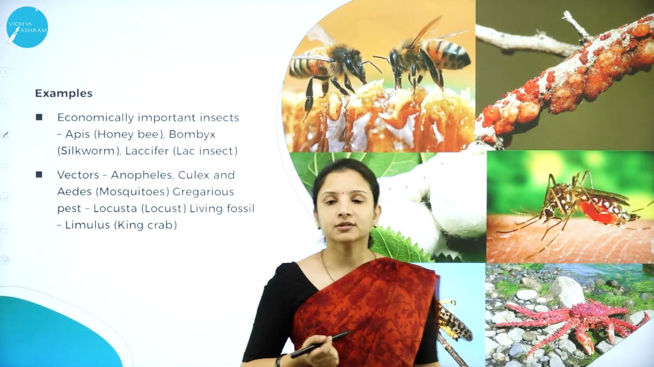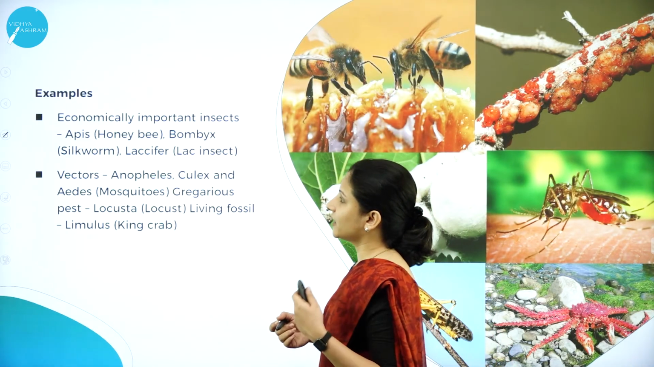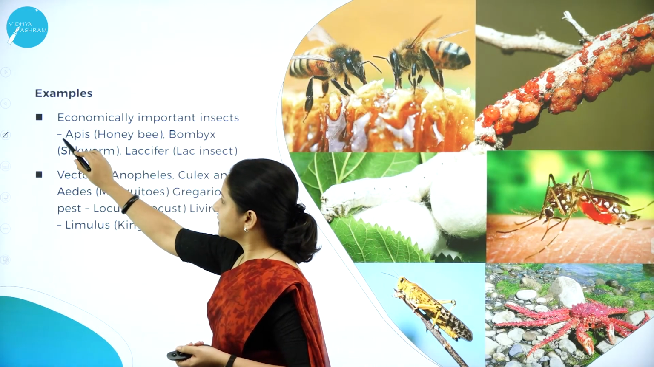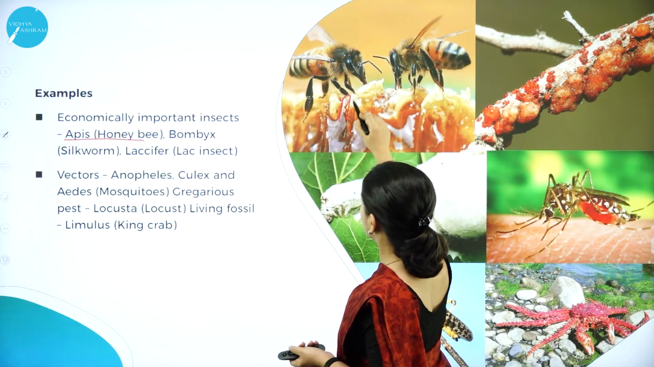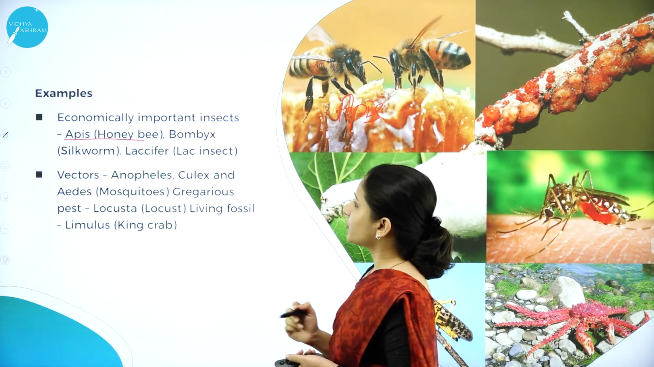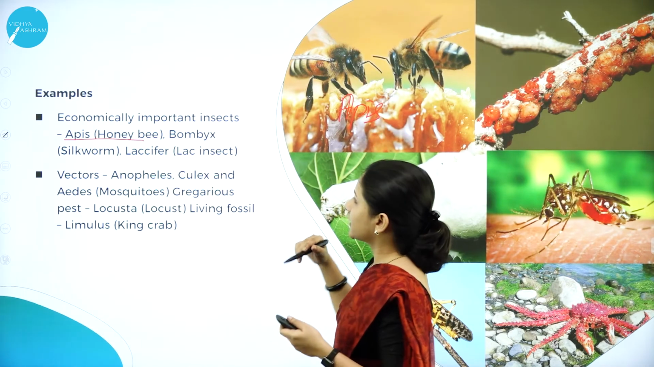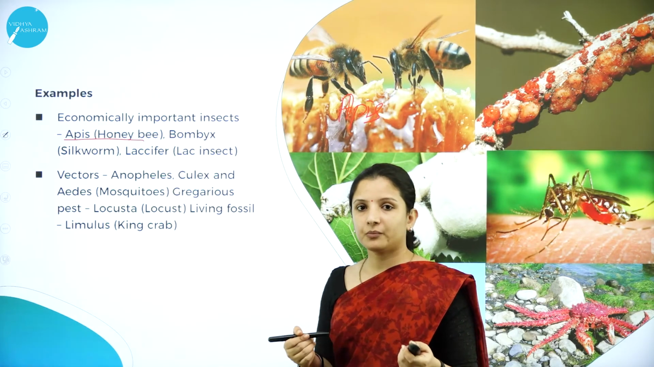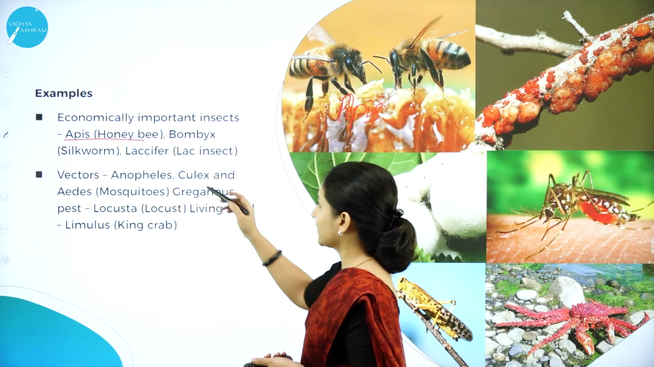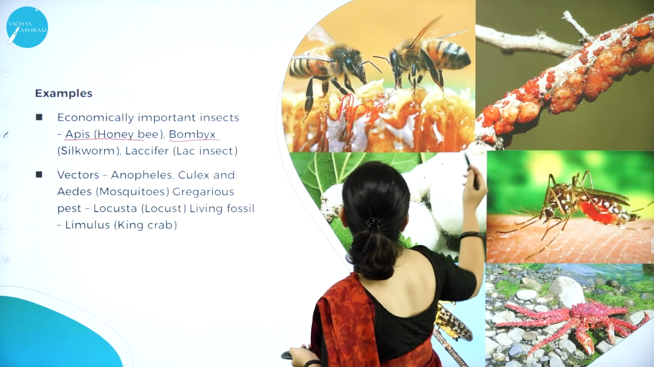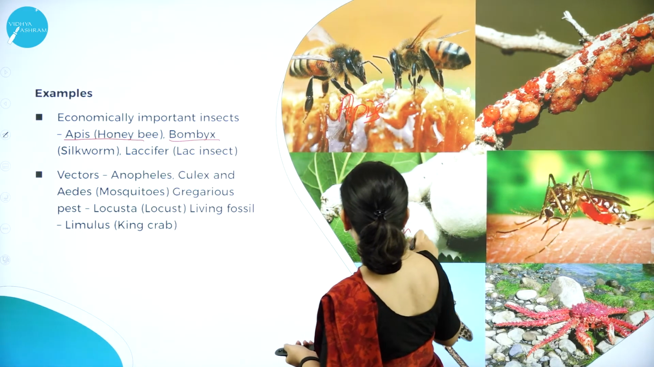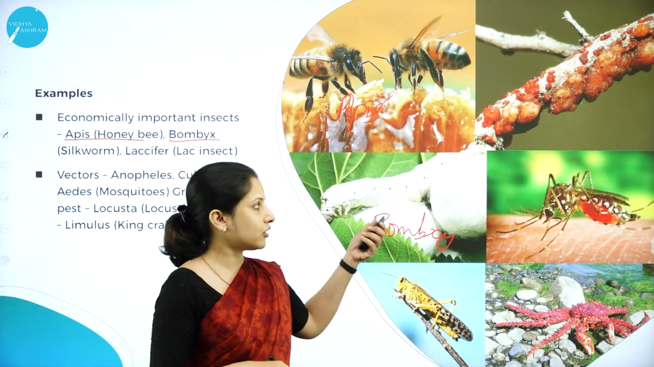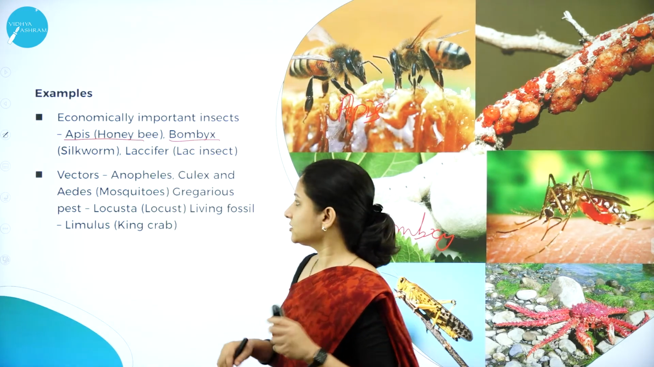So next, moving on to some of the examples. Insects are actually economically important. Why? Because we have Apis, that is honeybees. Honeybees help in the production of honey, which is used commercially for various cooking purposes and as a sweetener. And Bombyx, that is the silkworm, is one of the best examples. In the silk industry, for manufacturing clothes, Bombyx is used.